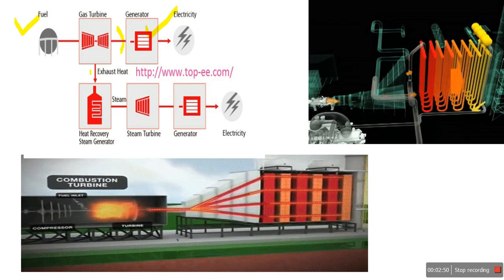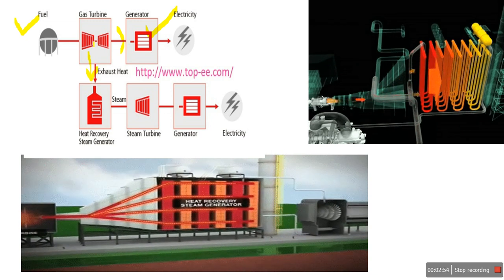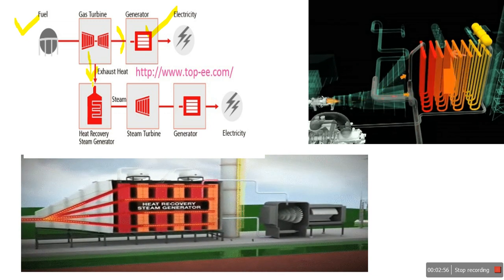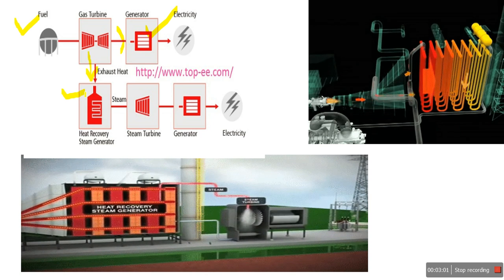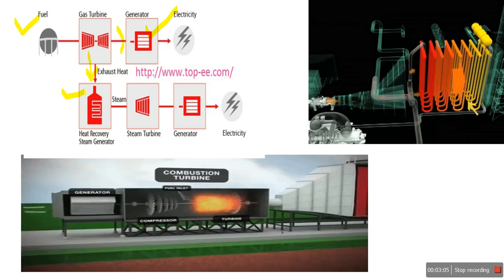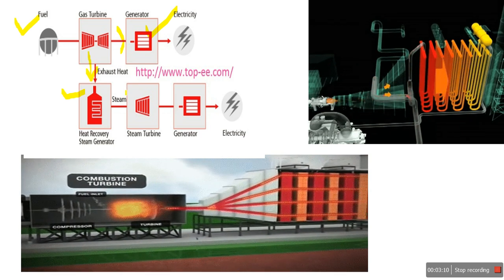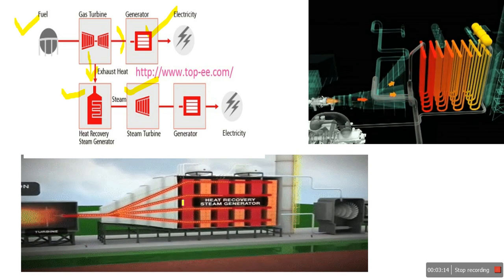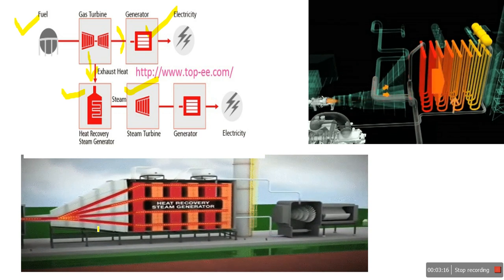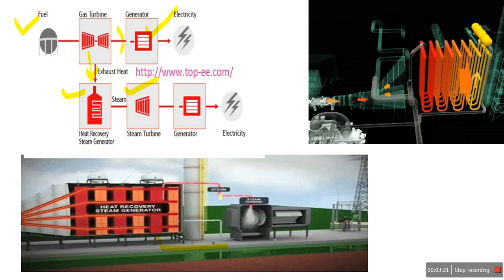When combined, the exhaust from the gas turbine, as you see here in the block diagram, is utilized as heat. That heat is supplied to the furnace of the boiler, where we generate steam with the help of water, and that steam again expands in a turbine. How does it look? Let's see this animation. Here we combine both the gas turbine and the steam turbine.